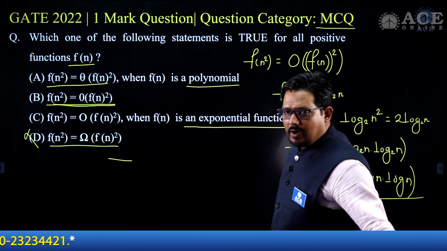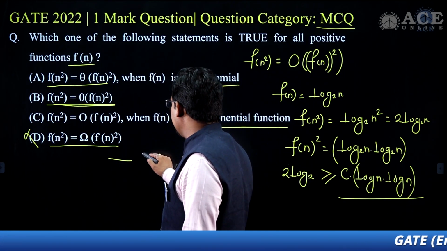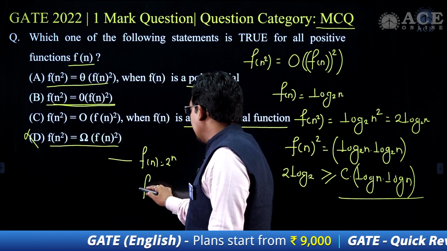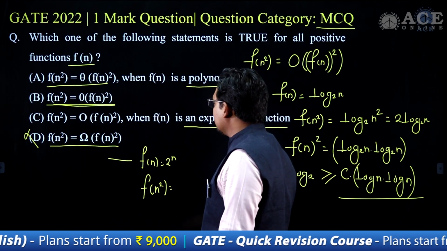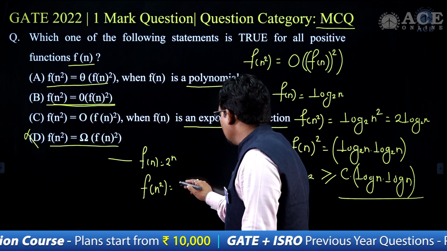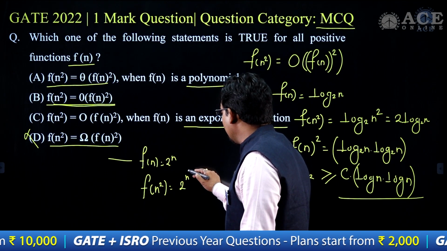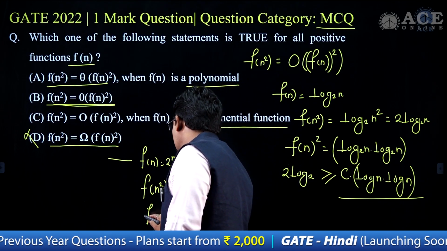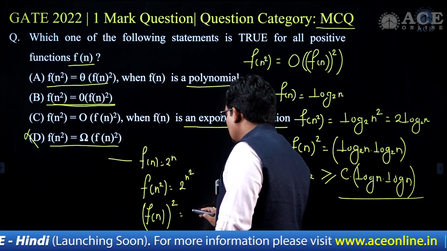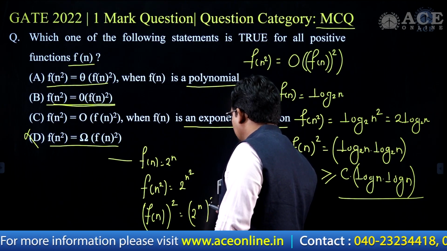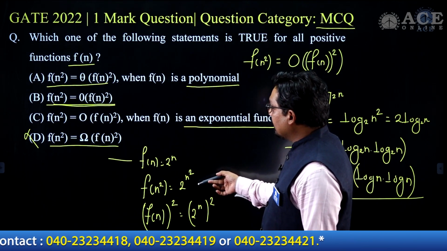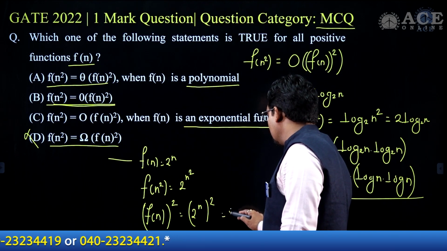Now for an exponential function, if I take f of n equal to 2 to the power of n, then f of n square will become 2 to the power n square, and f of n whole square will become 2 to the power n, whole to the power of 2, that is 2 to the power 2n. Now here the one function in this case is exponential, and f of n square is a lesser function than 2 to the power 2n.